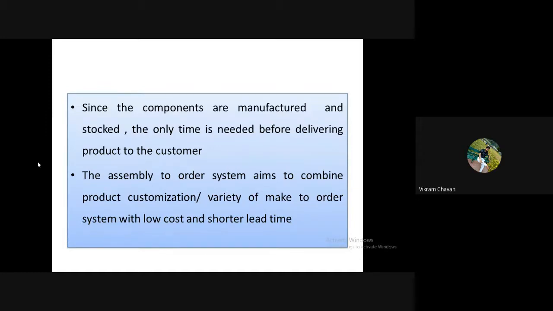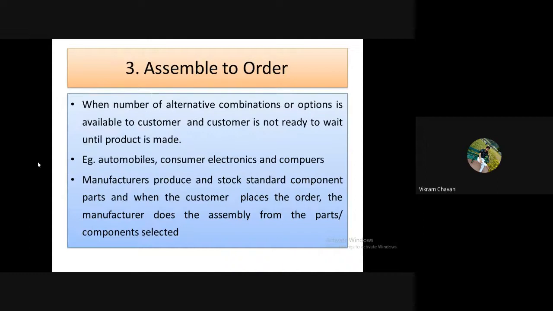The assemble to order system aims to combine the product customization of make to order systems with low cost and shorter lead time. So this is a sub part of make to order only, but here the assembly parts or the specific parts of the final products are already in the form of finished goods.